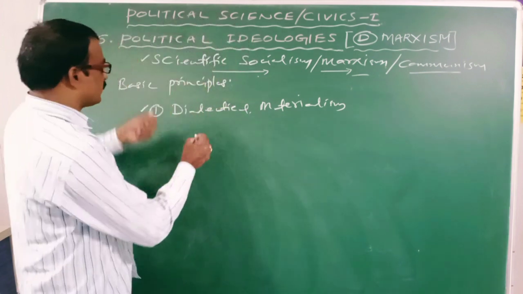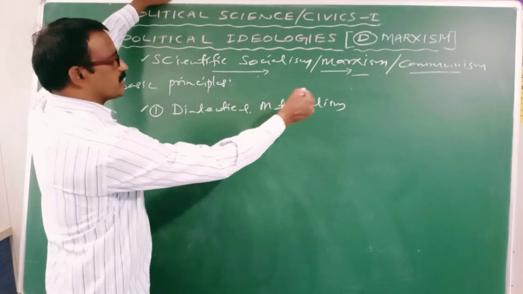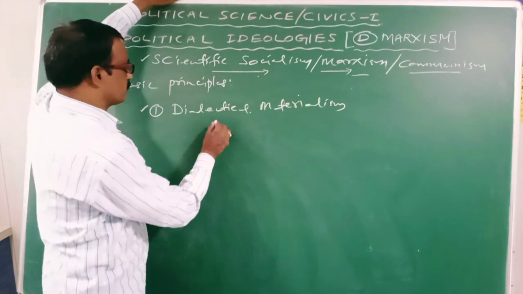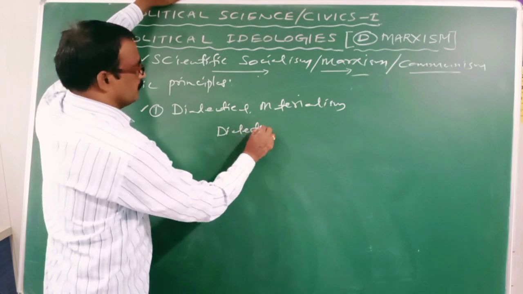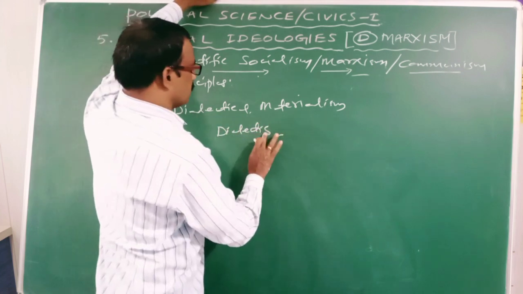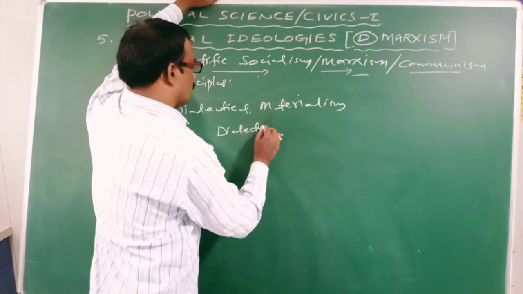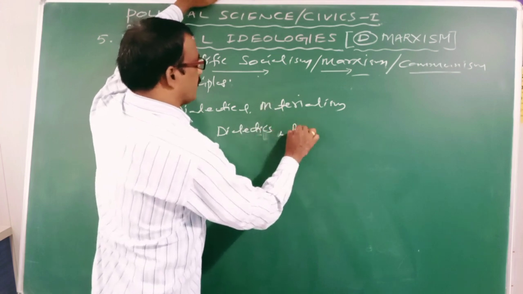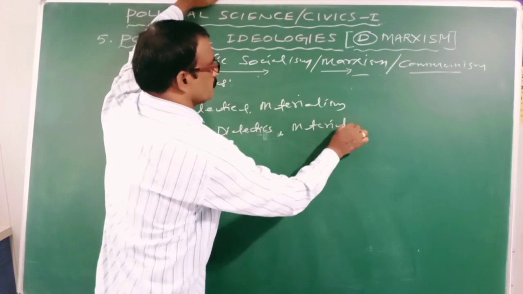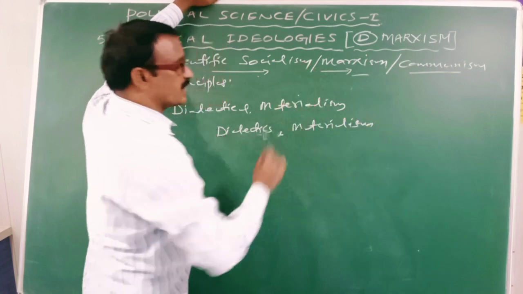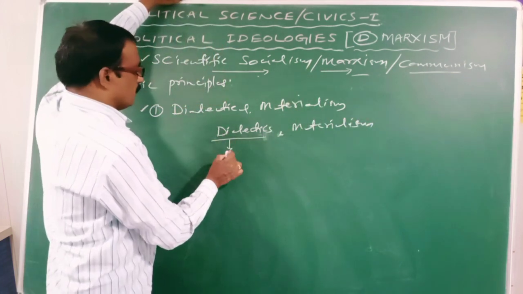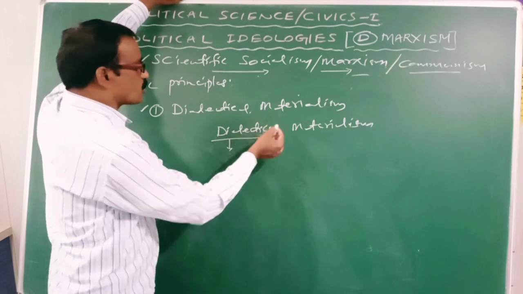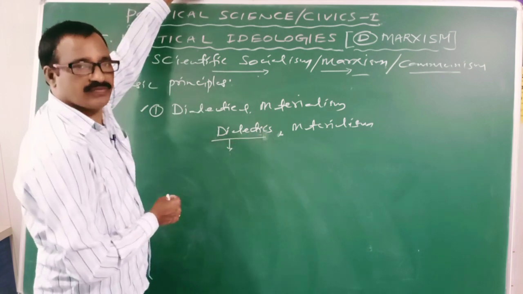Clear? So dialectical materialism is a combination of two words. One is dialectics. The second one is materialism. Here, dialectics is associated with three words.